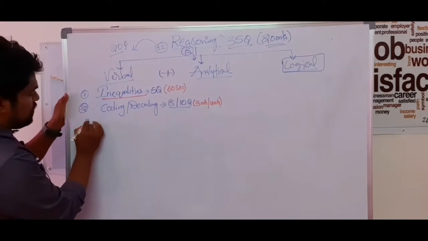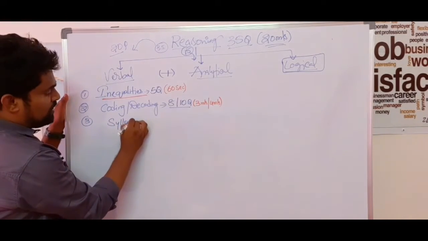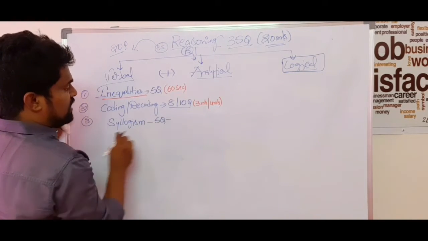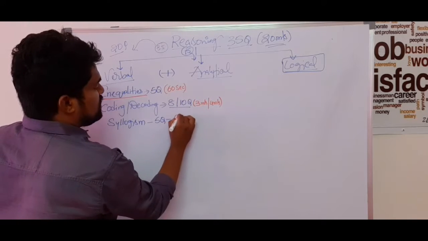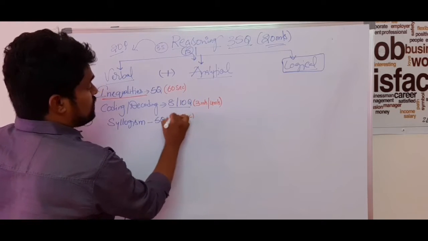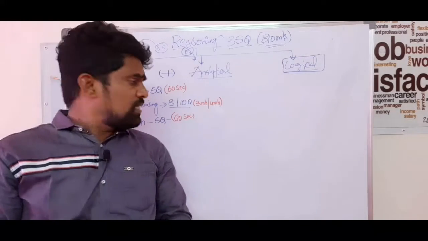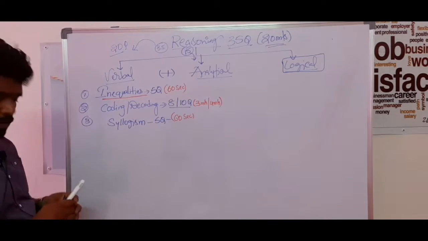And the third one, also a very easy concept guys, is syllogism. Generally they go for 5 questions, and these 5 questions we can complete in 60 seconds. Just 60 seconds is enough for syllogism.